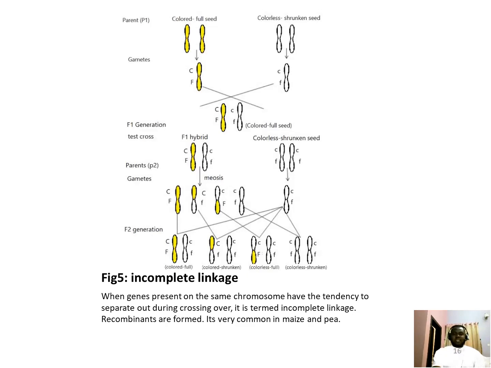You can take a look at this diagram. This is the parent cell. This is a colorless shrunken seed. This one is the gametes. So when they met, they produce this colored full seed. So that is the F1 generation. For recombinants to be produced, we have to cross this F1 hybrid with this colorless shrunken seed.